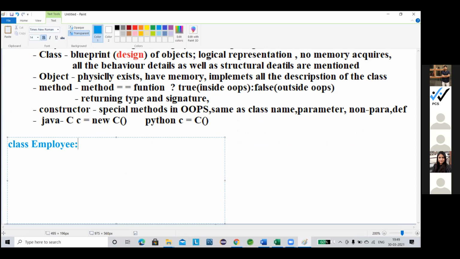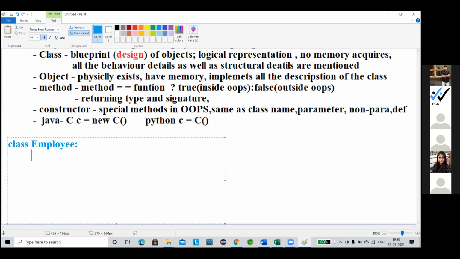This is Python. Sometimes you will find one parenthesis present here. You can declare it here or skip it, but it is used for some characteristics, nothing but the inheritance characteristics. Define class. Then here